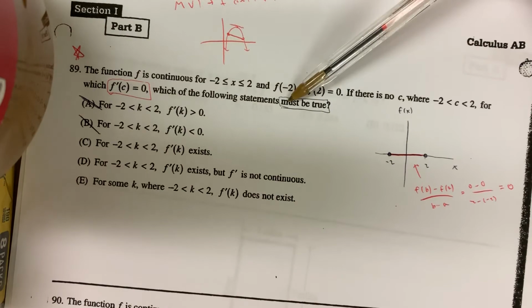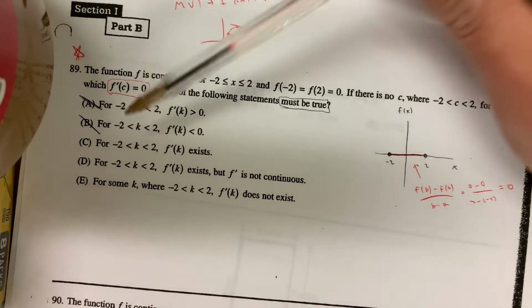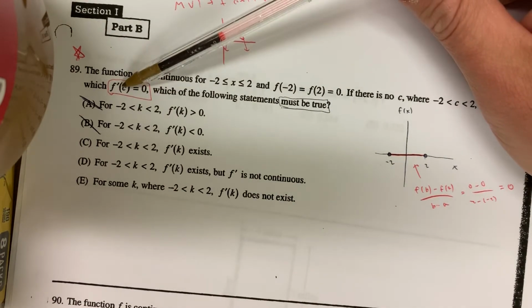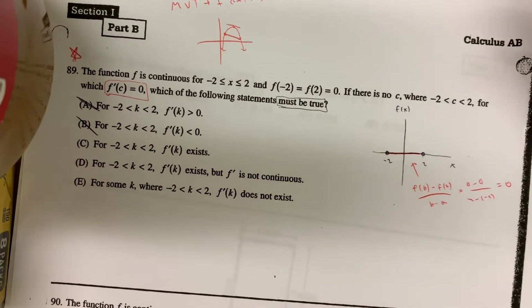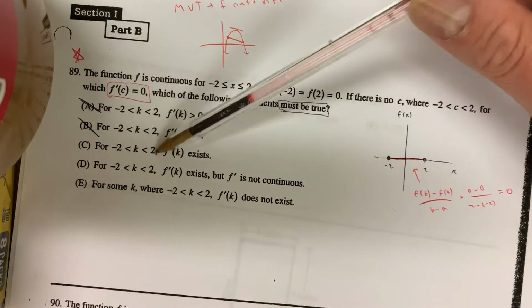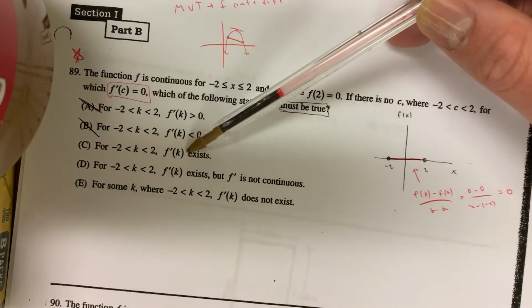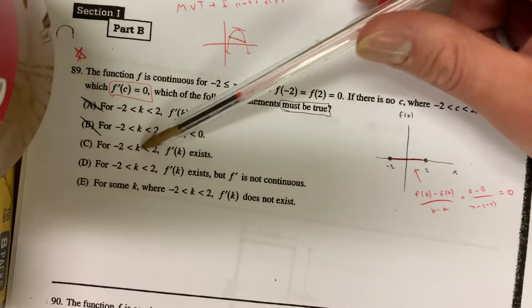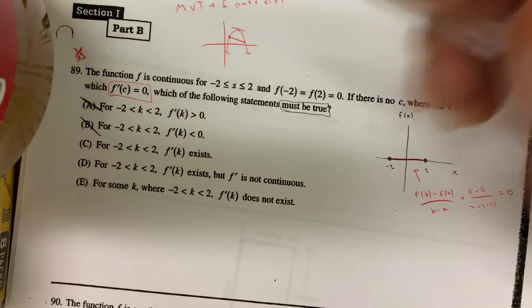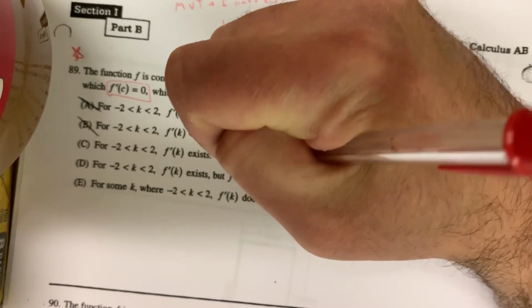That's the slope of the secant line. Now they're saying which of the following statements must be true right here. Remember, they said there is no C, no place where the slope of the tangent line is equal to that slope of that secant line. So really, they're trying to say the mean value theorem is going to fail. Anyway, they're saying from negative 2 to 2 that f prime of k exists. If it did exist, that would mean that the derivative always exists from negative 2 to 2. That would mean f is differentiable.